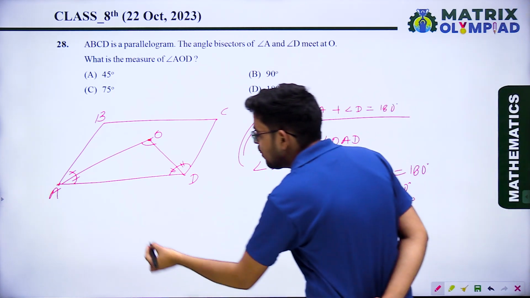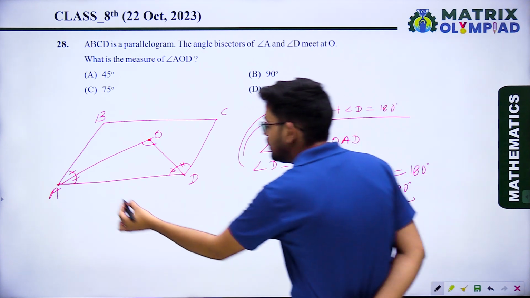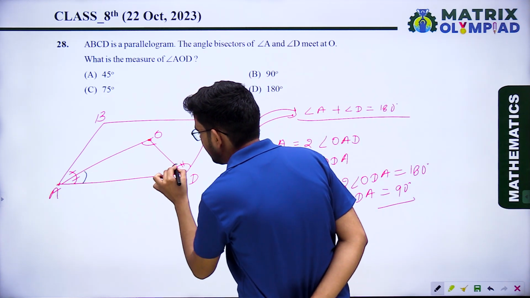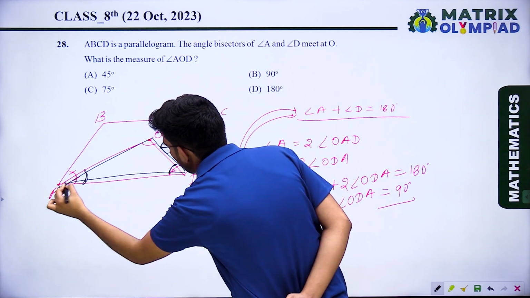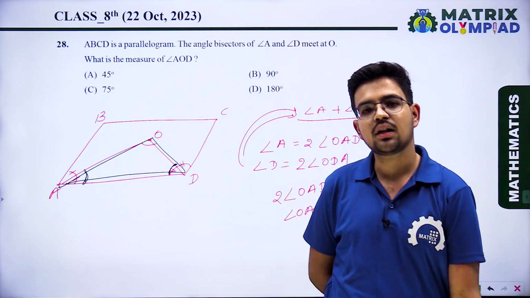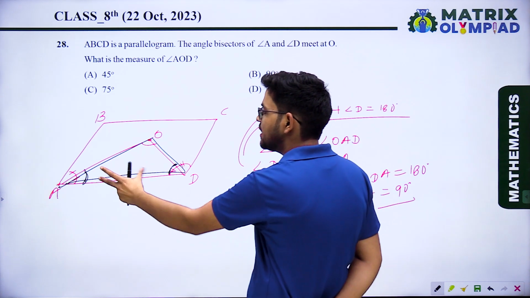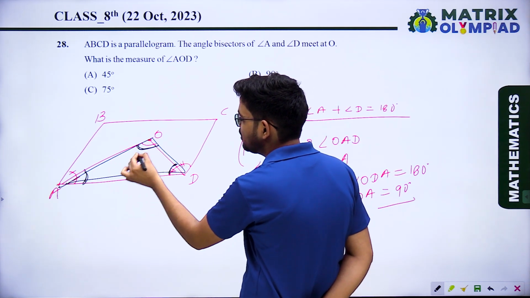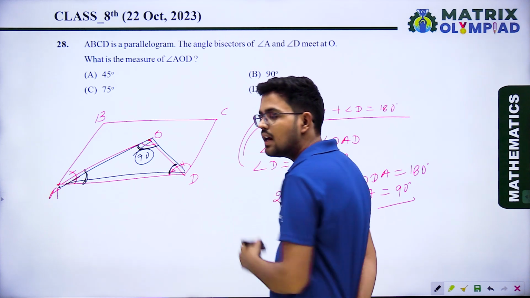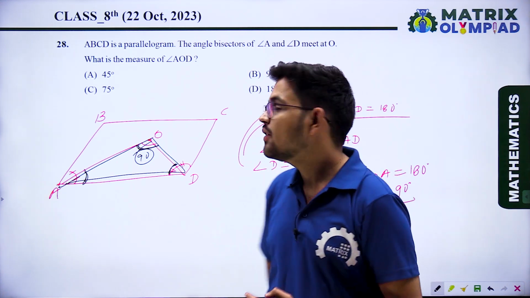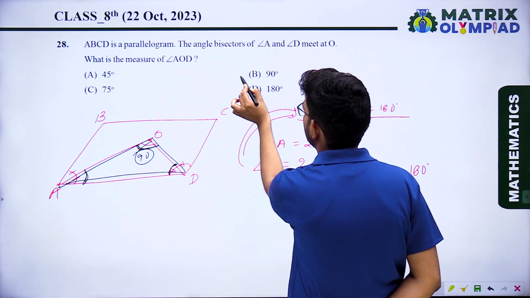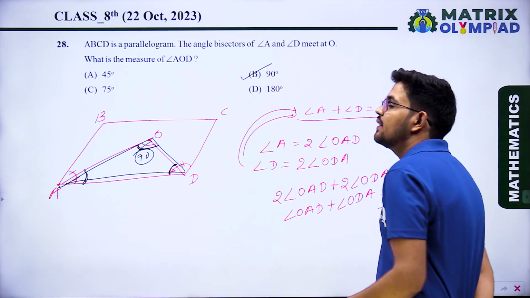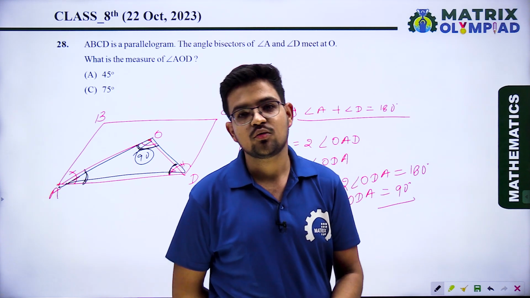It means the sum of these two angles is 90 degrees. So in triangle AOD, using the angle sum property of the triangle, the sum of these two measures is 90 degrees, so this angle will also be 90 degrees. So what is the measure of angle AOD? Angle AOD is option B, 90 degrees, the correct answer.